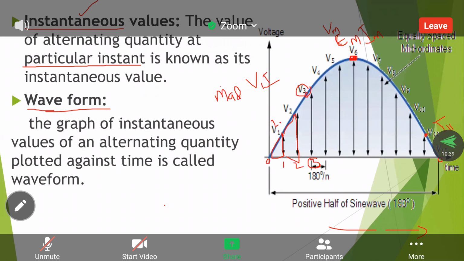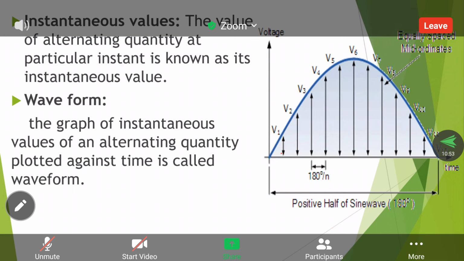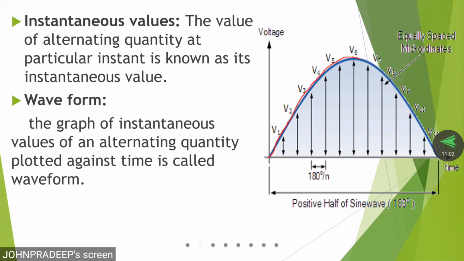Simple. Amplitude is nothing but the maximum value attained by an alternating quantity. For example, we take this waveform. Where does it start? It starts from 0 and reaches the highest point. This is the highest point. After that, it starts decreasing. Up to V6 the voltage value is in increasing order, but after V6 it decreases. This position is called the amplitude, also called the peak value.